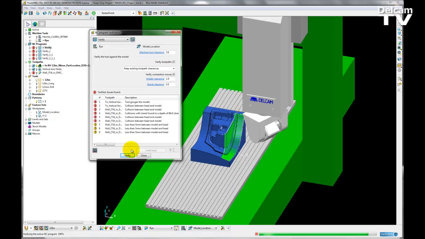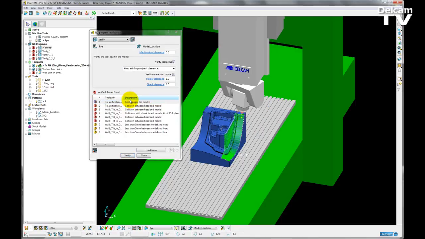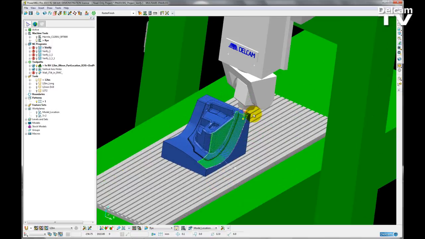Okay, so I can see my list has been massively reduced just by making that change to the work plane position. However, I still have some issues with my toolpaths. So the next issue I'm going to look at is tool gouges to model. If I double click on this issue, PowerMILL will snap the machine tool to where the issue is found. So I can just close that dialog.